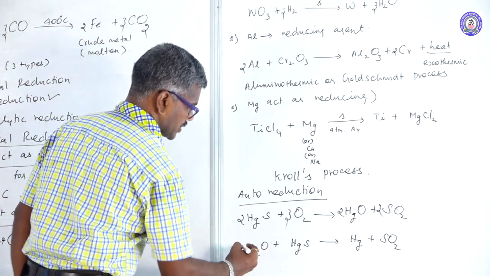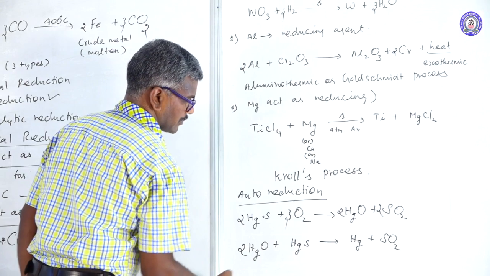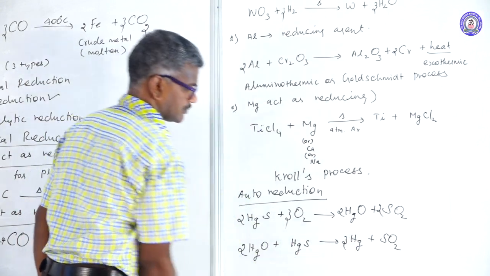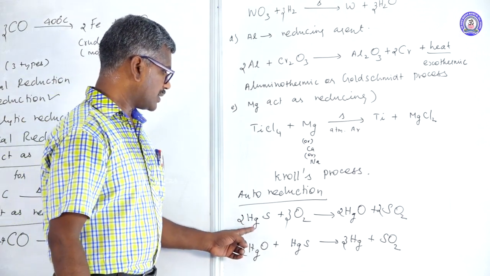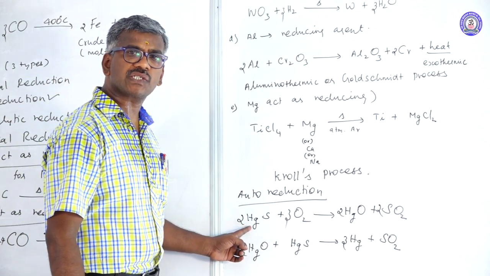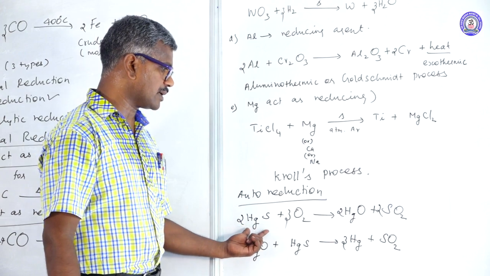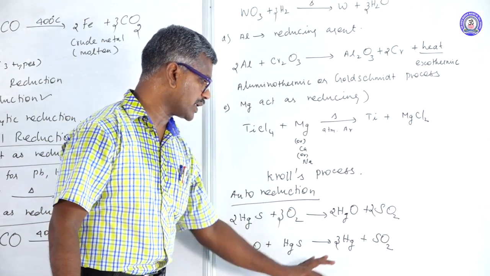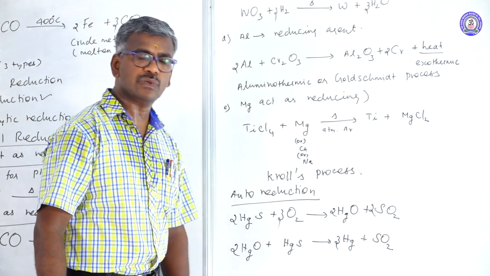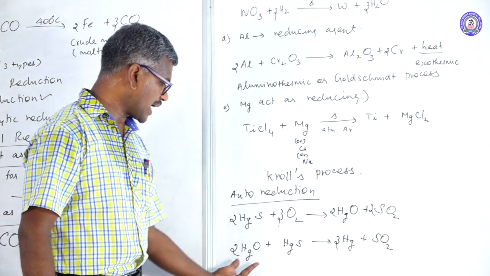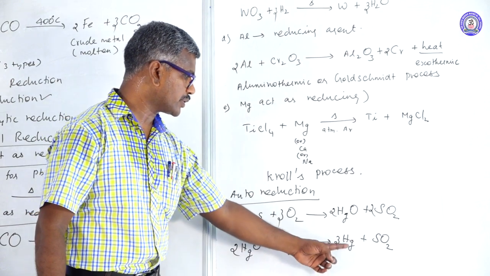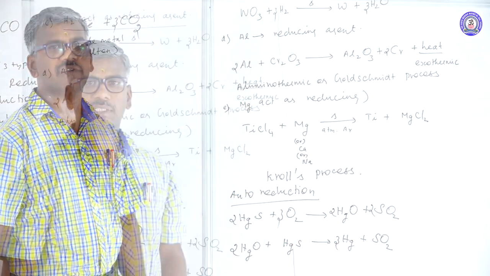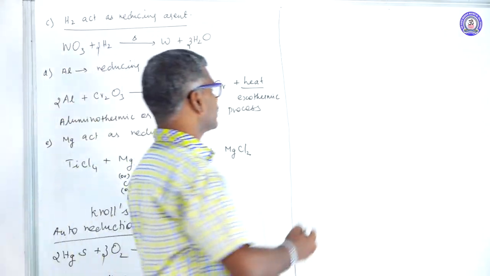Here 2 oxygen, SO2. Yes, this is called cinnabar; extraction of mercury from cinnabar gives mercury plus SO2. Here there is no reducing agent used. Part of the ore reacts with the metallic oxide and is converted into metal. This process is known as auto reduction or self reduction.